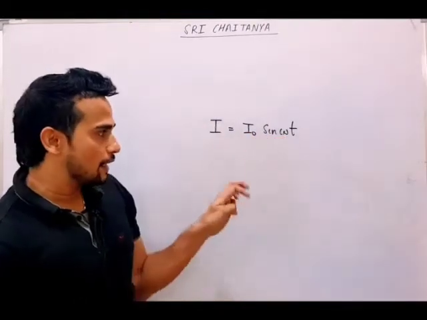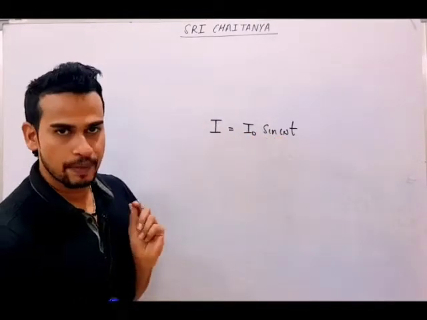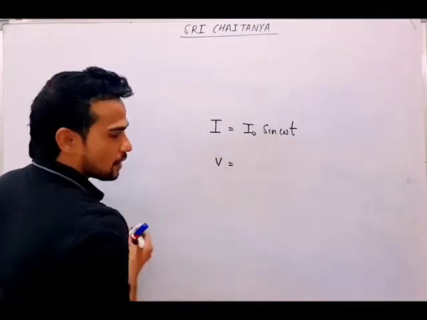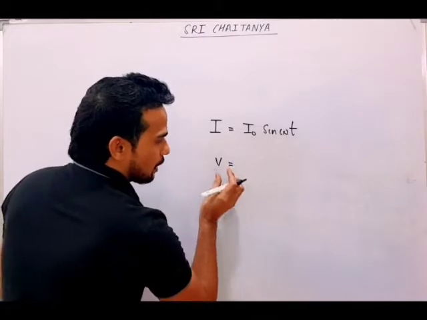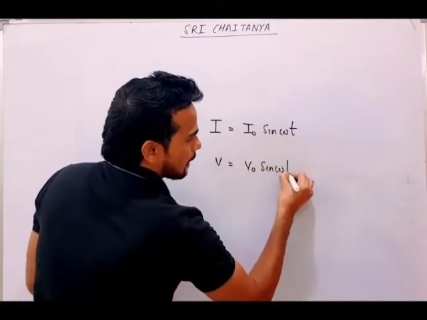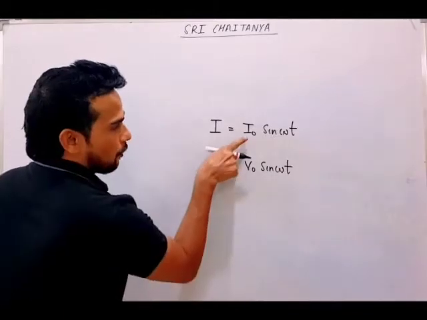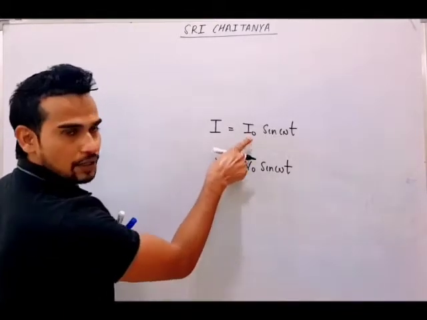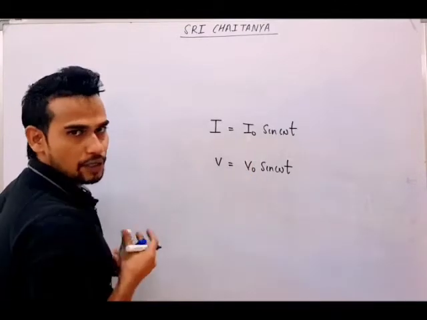Similarly, we can represent the associated voltage. So AC voltage will come as V naught sine omega t. I naught is also known as peak current, maximum current, and V naught as peak voltage, maximum voltage.